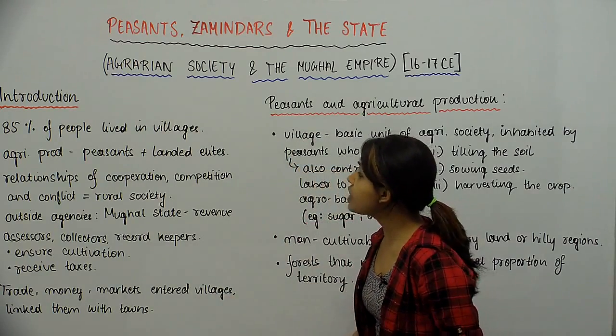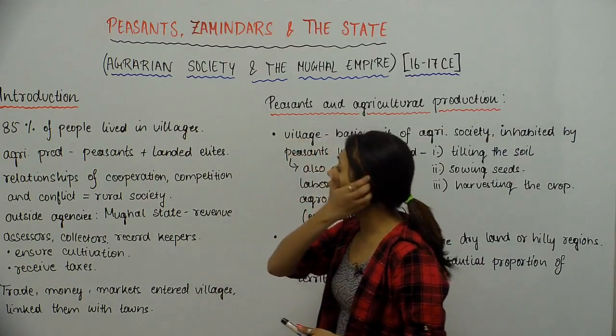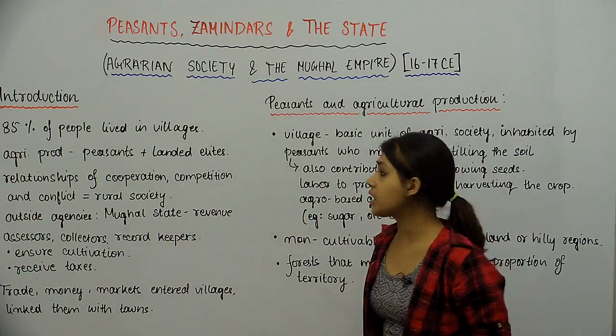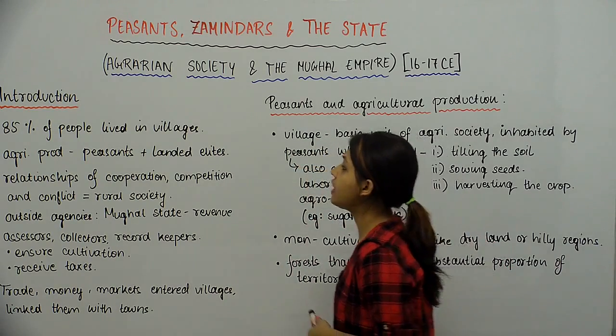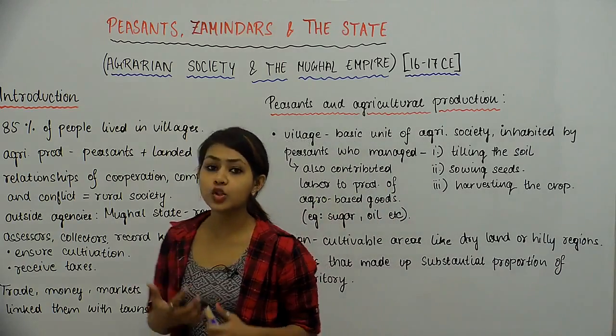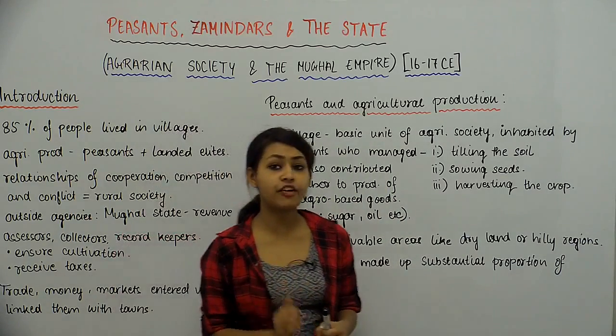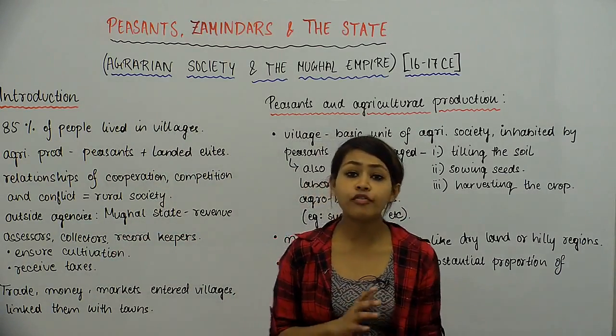So we start with an introduction. जिस टाइम की हम बात कर रहे हैं, at that point of time 85% of people lived in villages. तो हमारी कंट्री का जो पॉपुलेशन था उसमें से 85% लोग villages में रहते थे.